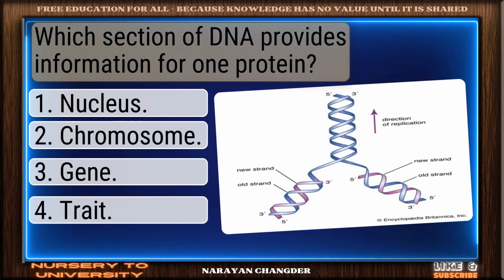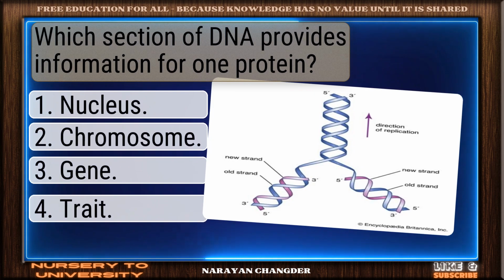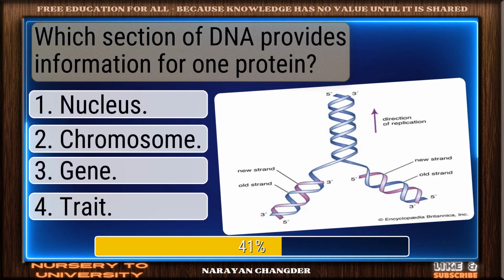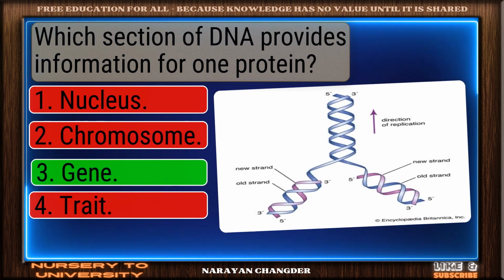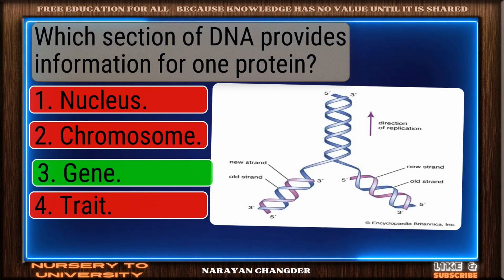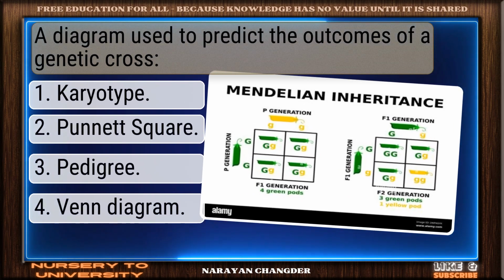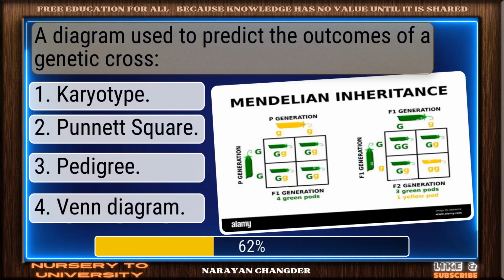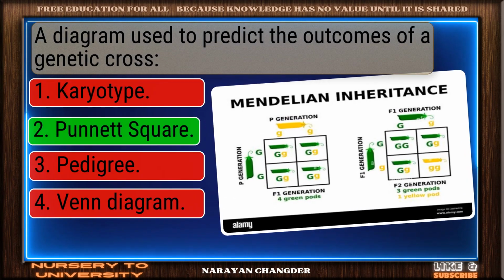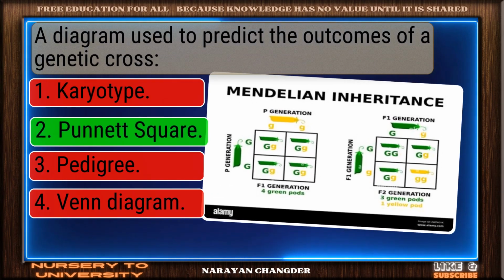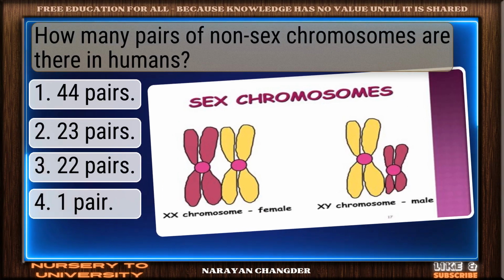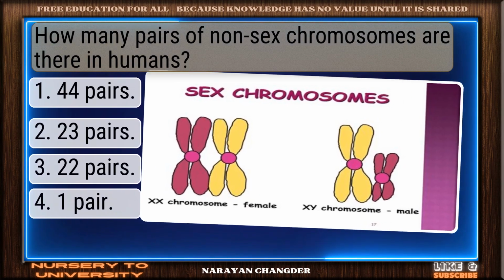Which section of DNA provides information for one protein? Nice selection. Gene is correct. A diagram used to predict the outcomes of a genetic cross. Correct response. Punnett square is accurate. How many pairs of non-sex chromosomes are there in humans?